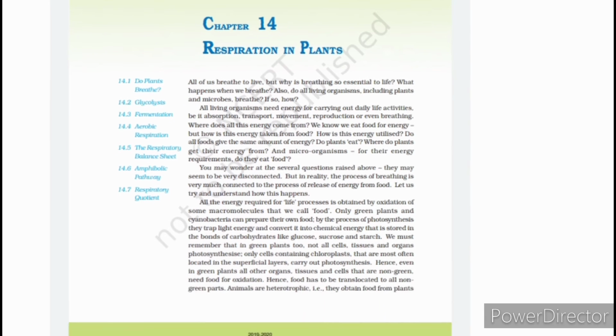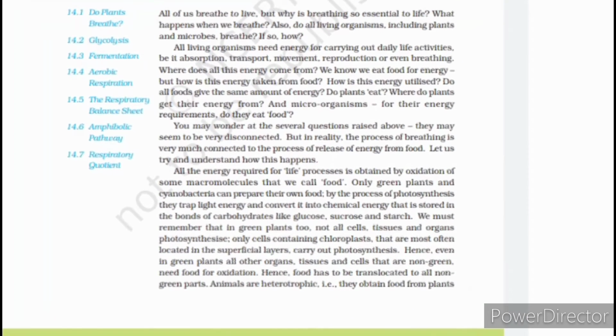All the energy required for life processes is obtained by the oxidation of some macromolecules, and that we call food. Only green plants and cyanobacteria can prepare their own food.